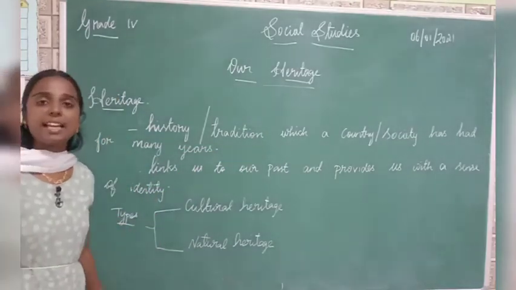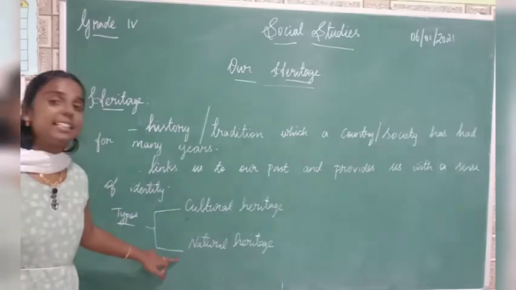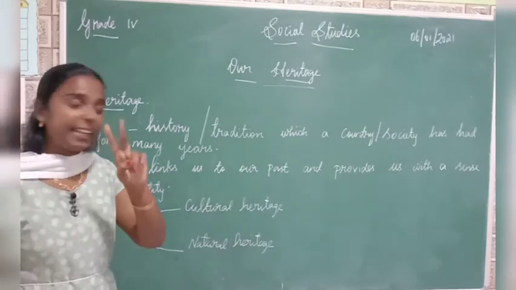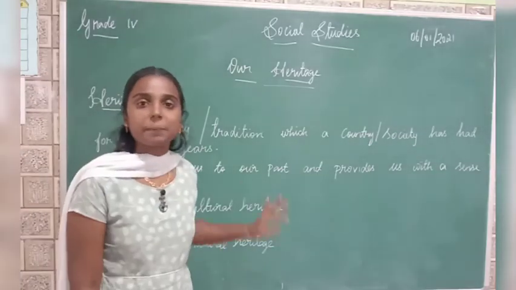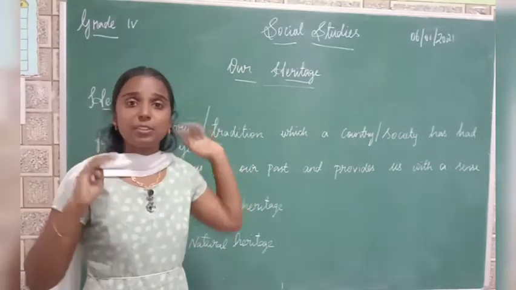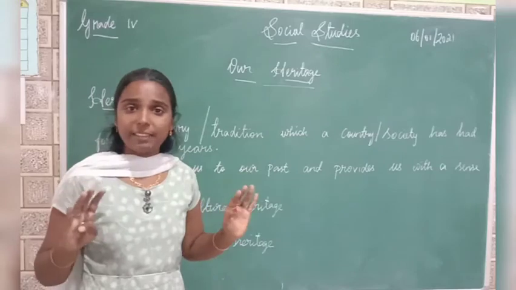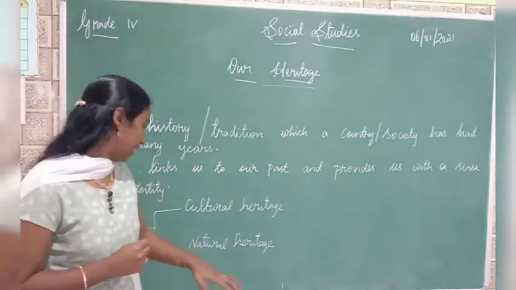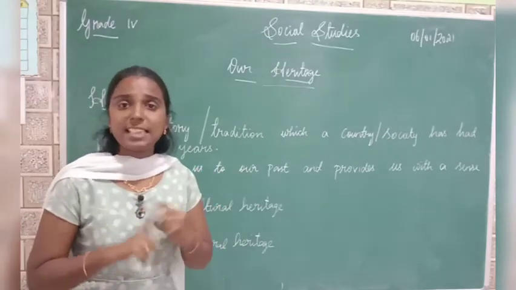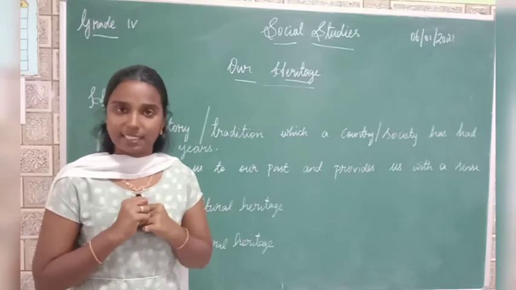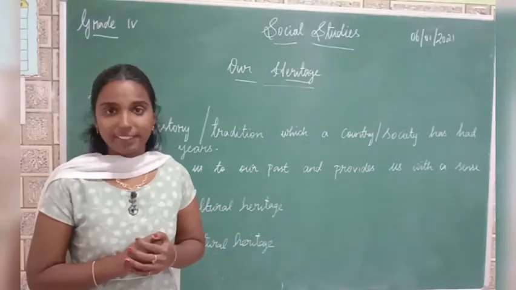And we have seen there are two types of heritage, right? Cultural heritage and natural heritage. What do you mean by cultural heritage? Cultural heritage means something related to our history, like historical monuments, paintings, and art. And natural heritage indicates natural features such as mountains, rivers, trees, forests, etc. These are the things we learned in our previous class. I hope you remember.